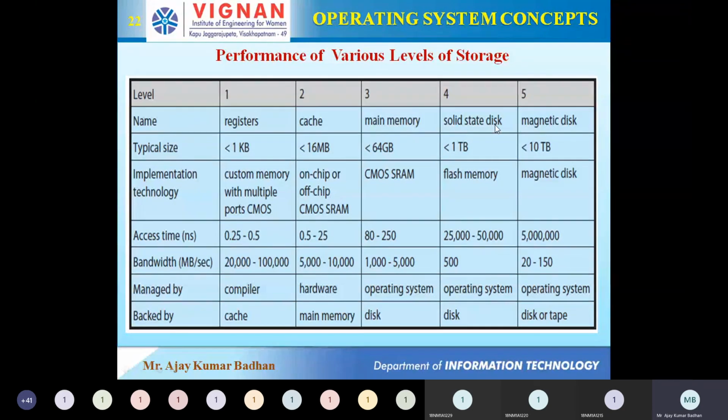Next we have solid state disk. This is non-volatile, so definitely it's less than 1 TB. Whereas coming to magnetic disk, less than 10 TB. I don't know how many of you know that nowadays magnetic disk is getting replaced. If you observe the latest laptops, they are not providing magnetic disk. They are providing SSD, 256 SSD memory.